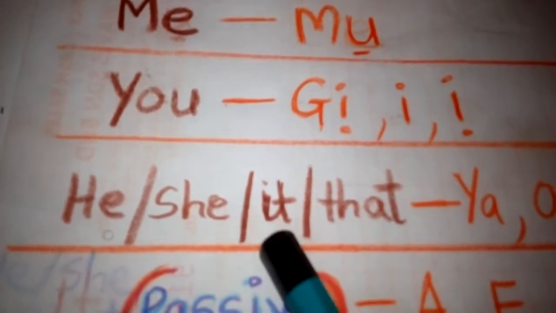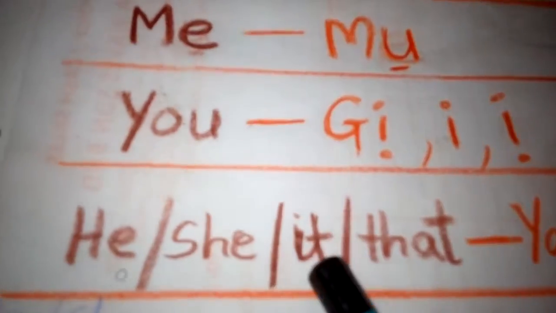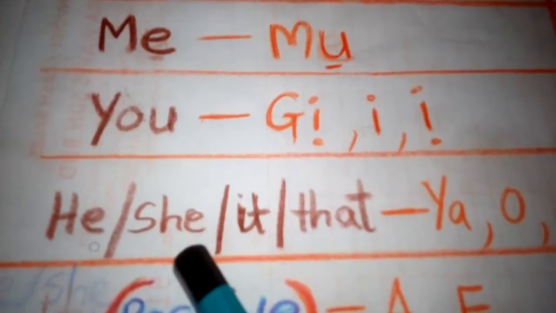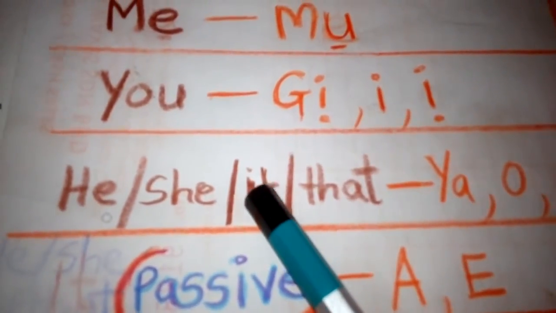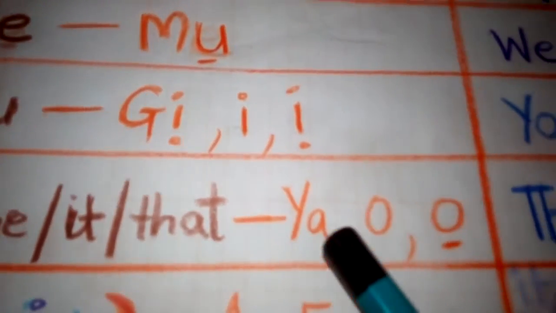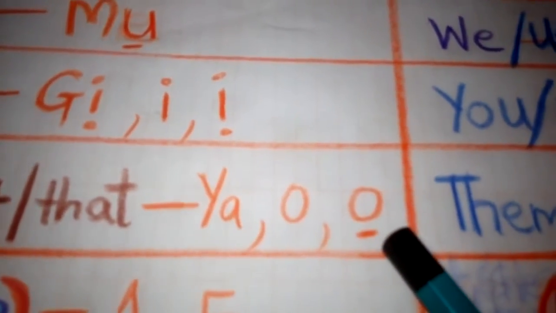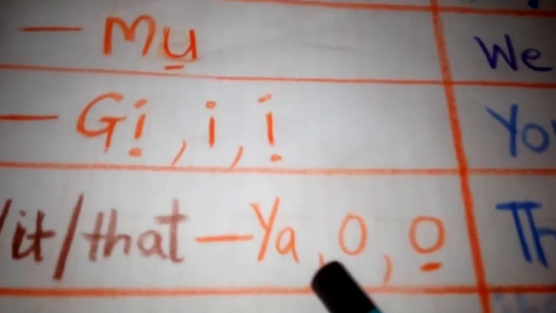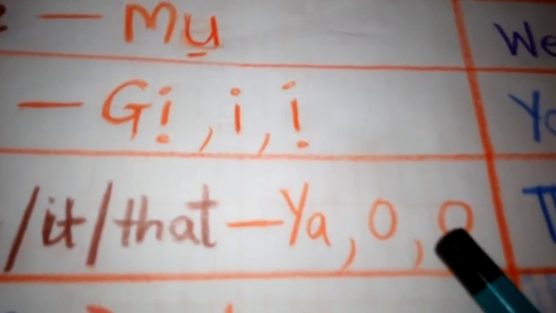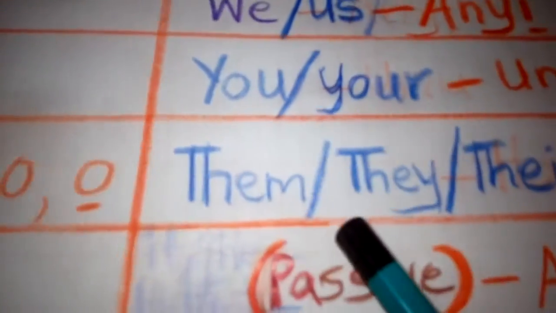He, she, it, that. They are all singular pronouns. In Igbo language they are ya or o, depending on where you are using it or what you are using it for.